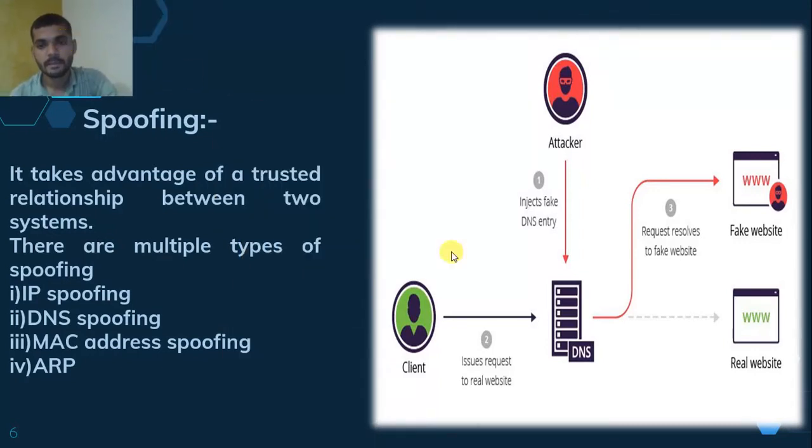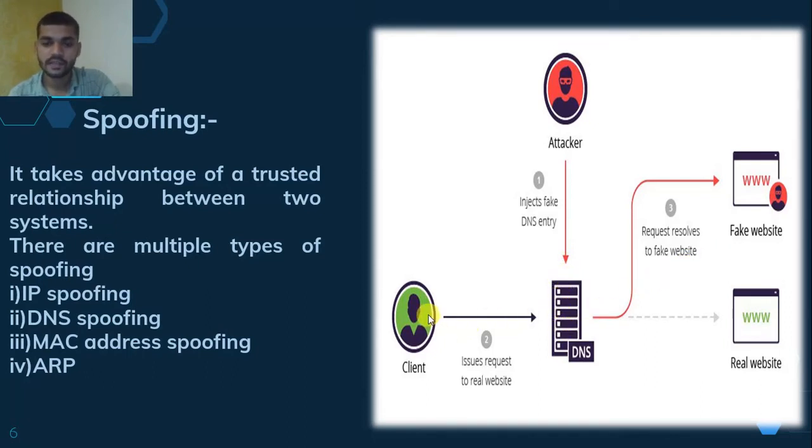Here is the client, here is the website he wants to access, here is the attacker, and here is the fake website. The client requests the real website from the server, and the attacker injects a fake DNS entry and the fake website into the server.